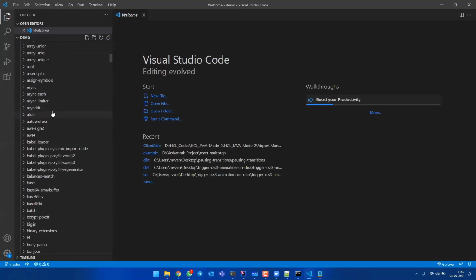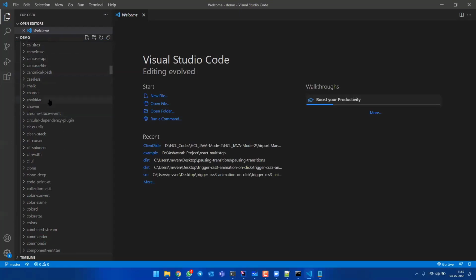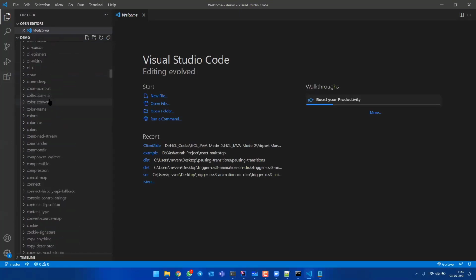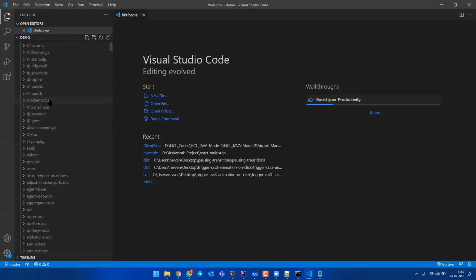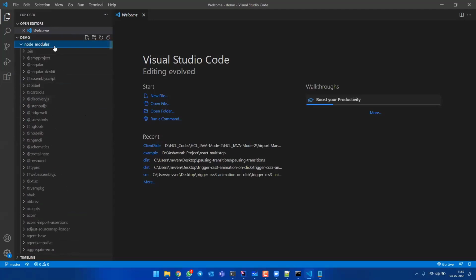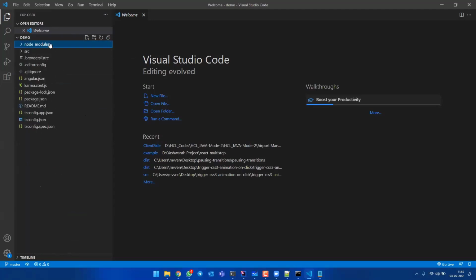These are all the packages. Babel, Chokidar, these are all packages which you can use. If you want, you can use them. If you don't want, you can leave them. These are the packages which are the base for your application. Next is SRC. This is the place where 90% of your work will be done. I will come to SRC in the end after completing this.